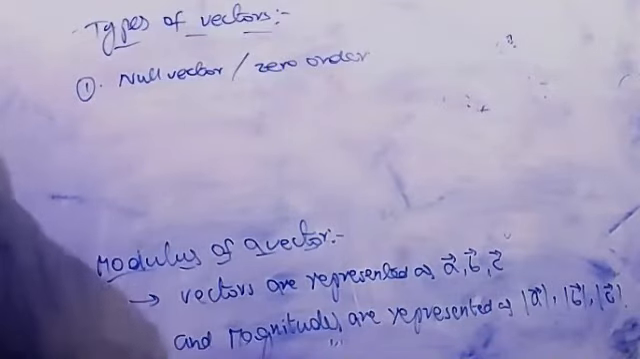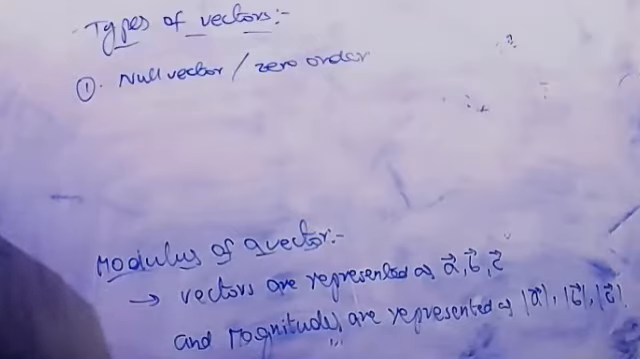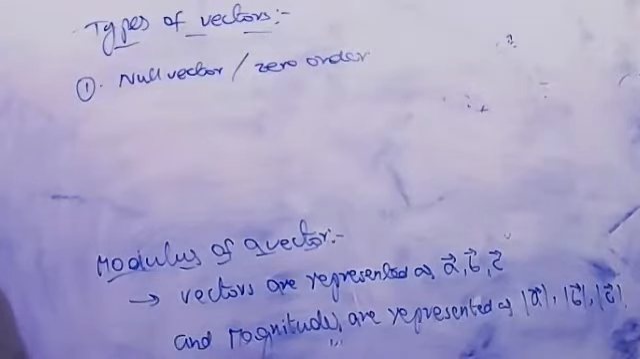A vector whose magnitude is equal to 0 is known as a null vector or zero order.